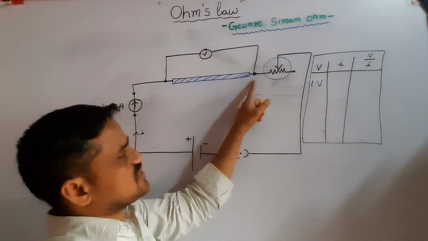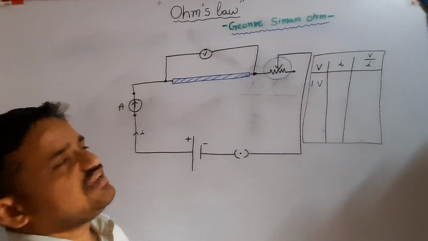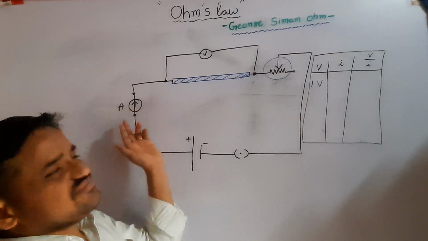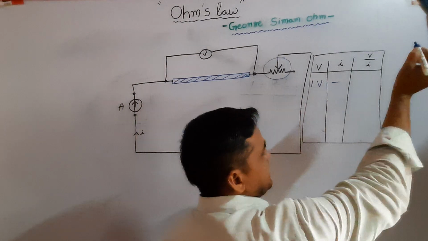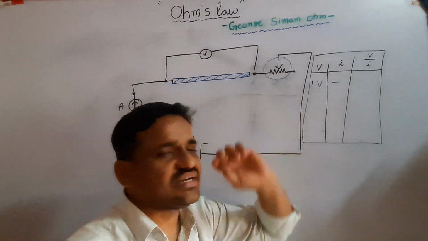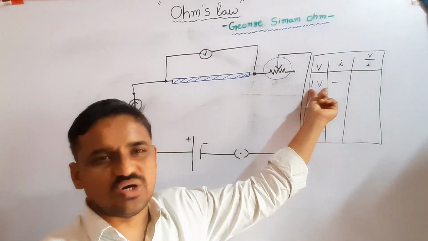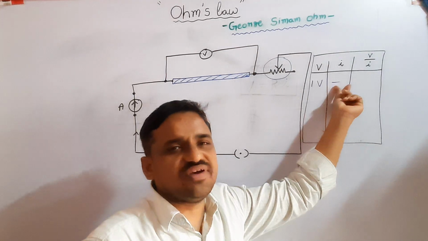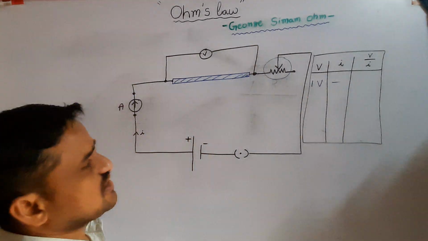Here the potential difference between the ends of the manganese wire is 1 volt. At that time, observe the reading of the ammeter. The ammeter reading means the current flowing through the circuit. Note it down in the table. So if the potential difference is 1 volt, the corresponding current flowing through the circuit is noted in the table.